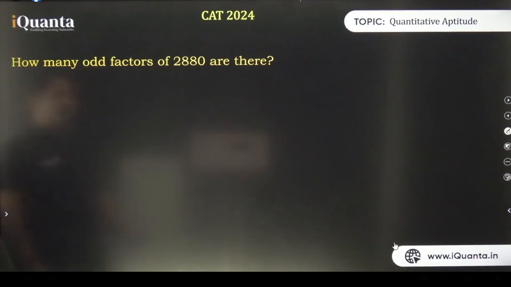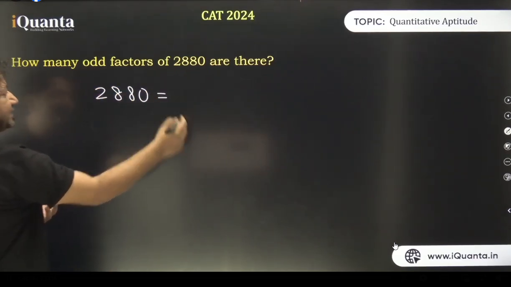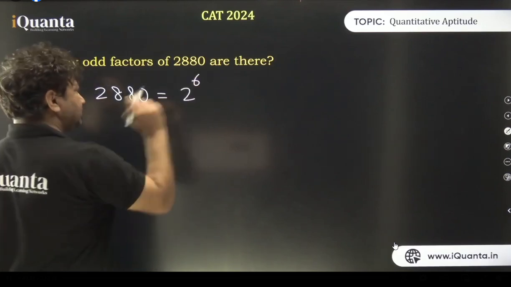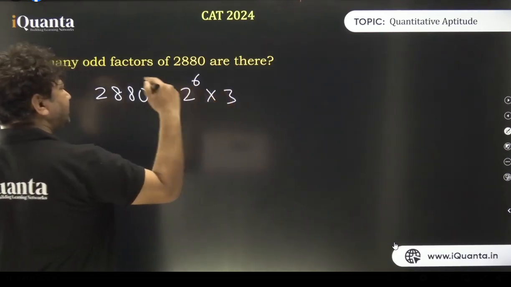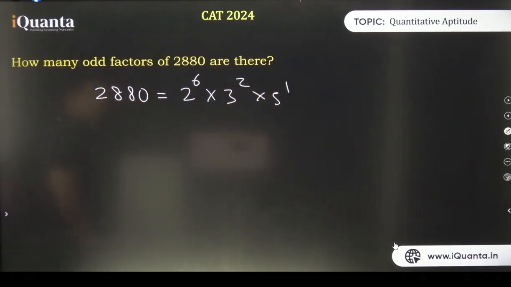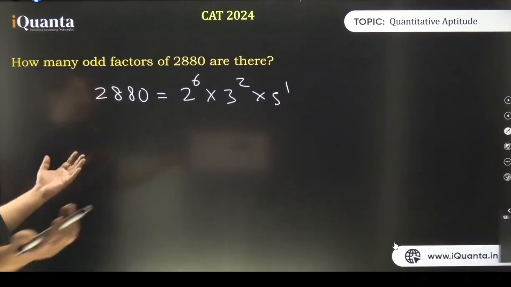How many odd factors? Again, I don't think it's very difficult. First of all, you need to write it in prime factorized form. What is its prime factorized form? I think 2 to the power 6. यही आएगा ना? Am I right? And then I think we'll have 3 to the power 2 and then 5. Am I right? Please tell me if I'm right. I'm right. Cool.